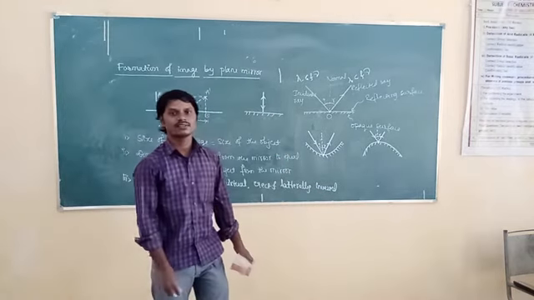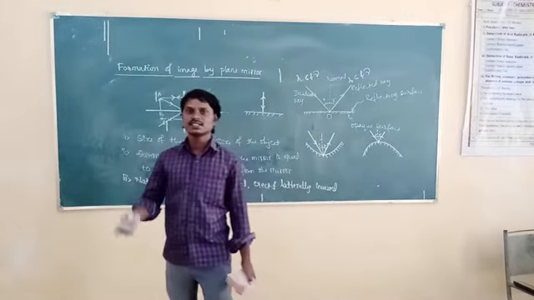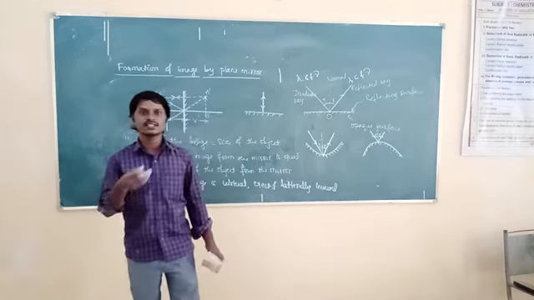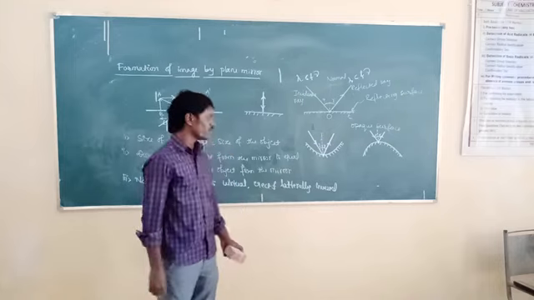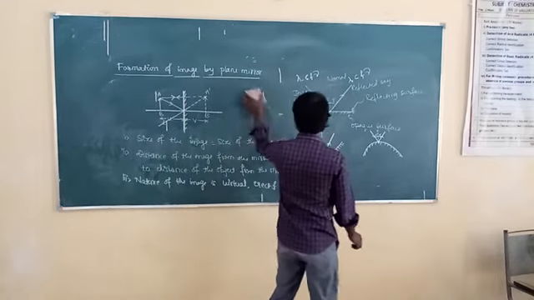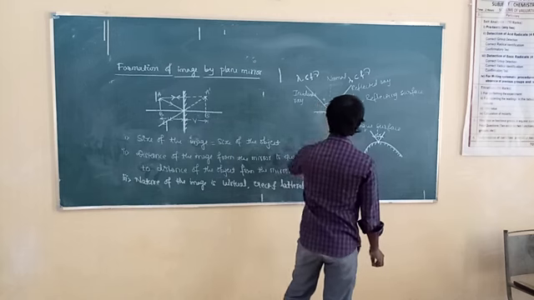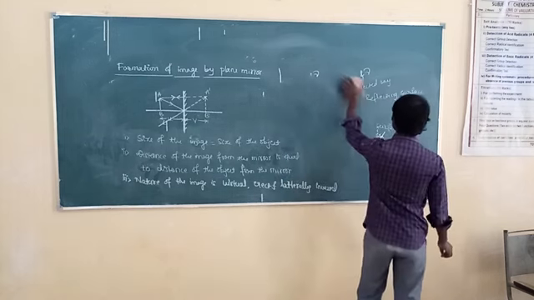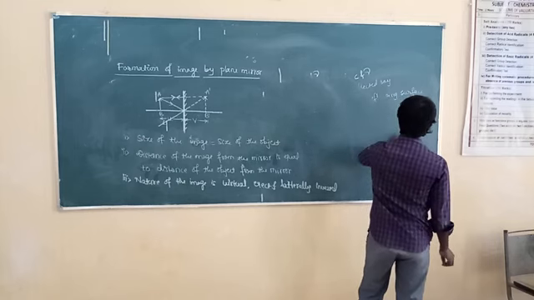If we raise our left hand, then in our image it is a right hand. If we raise our right hand, in our image it is a left hand. So it is called laterally inverted. Next, what is the magnification produced by plane mirror? Magnification produced by plane mirror is always +1.